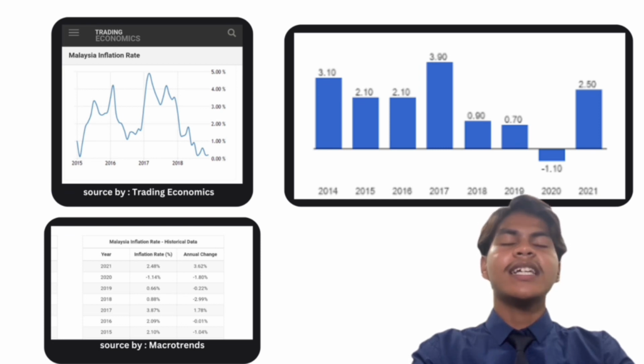The last one is 2019. Inflation moderated in 2019 with the CPI increasing by 0.7%.